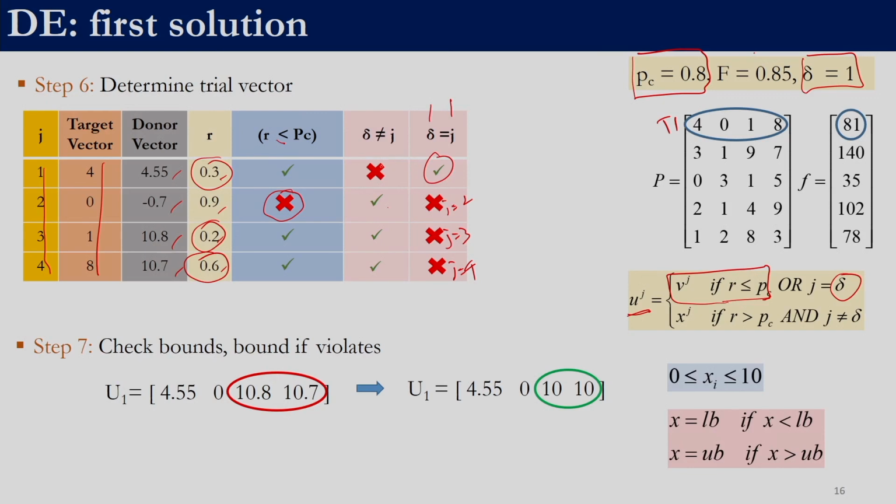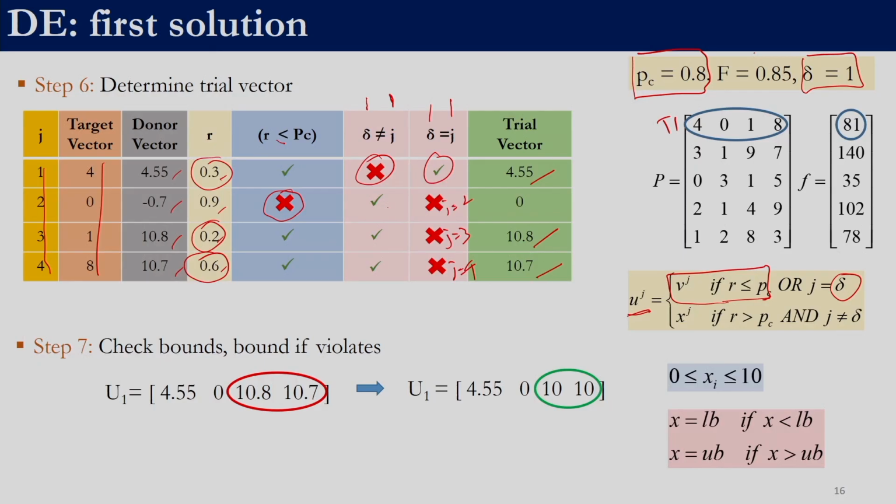So, this is satisfied. Here it is the opposite condition. Delta is 1, j is 1, so delta is actually equal to j. So, just for this variable we have this cross mark, otherwise we have these 3 tick marks. As we said earlier, 4.55, 10.8 and 10.7 are directly going to come from the donor vector.